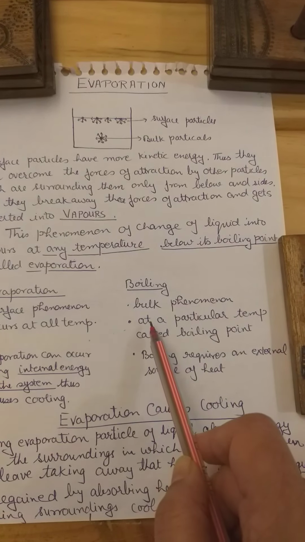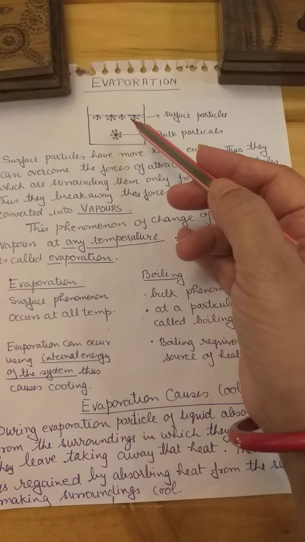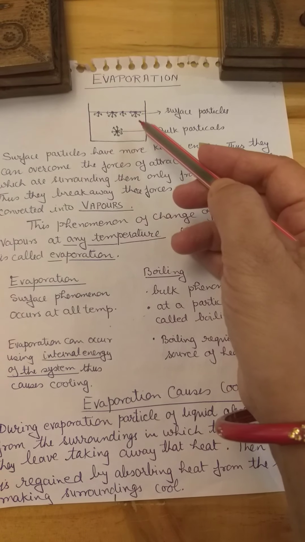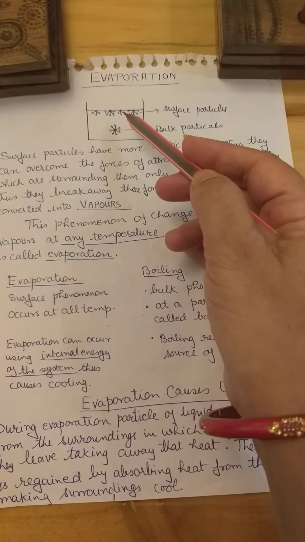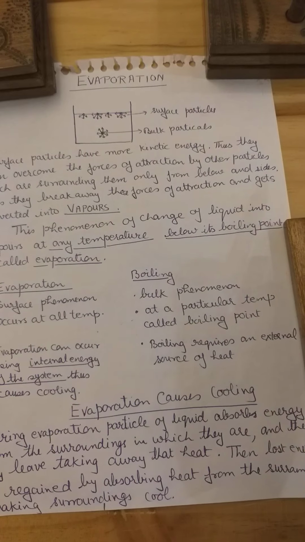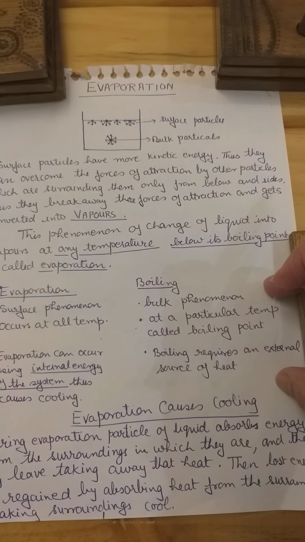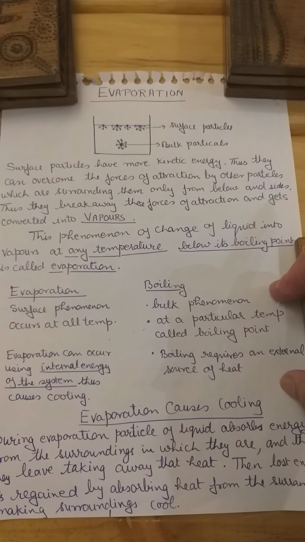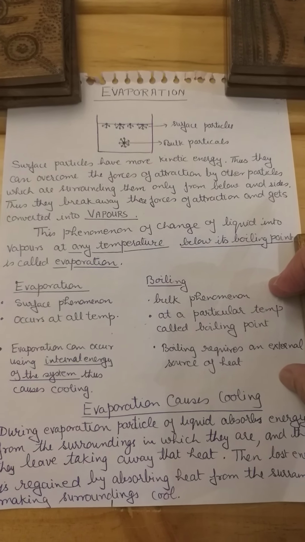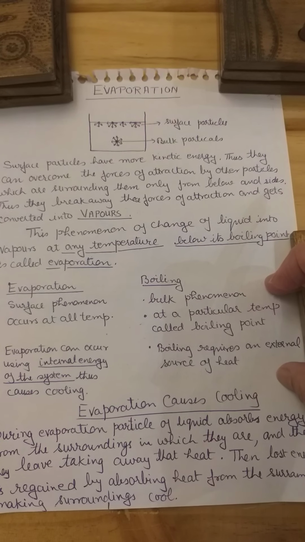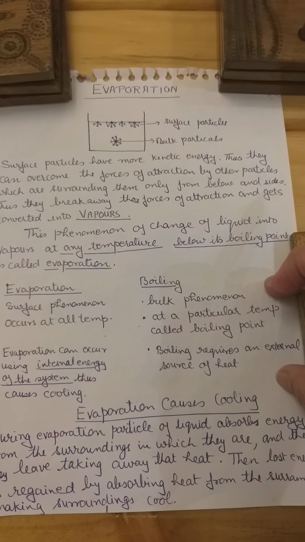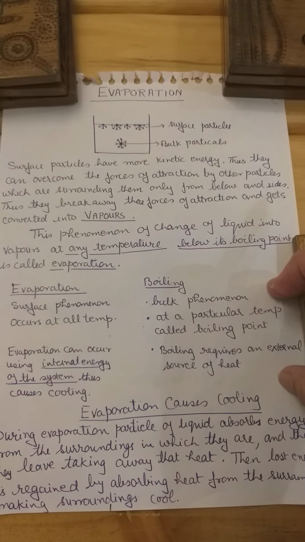See, during evaporation, we are not providing any external heat. They are using their own heat to overcome the force of attraction and leave the system. That means if you take a container or a saucer, put water in it, and expose it to the atmosphere, nowadays the temperature is rising, as summer is approaching, you will see that the water from your saucer gets evaporated.